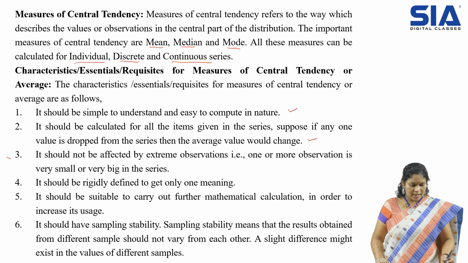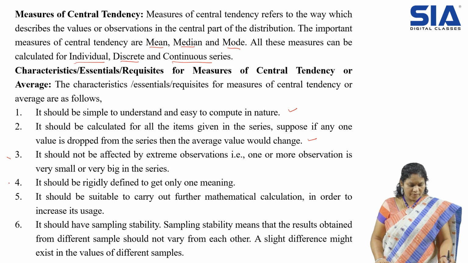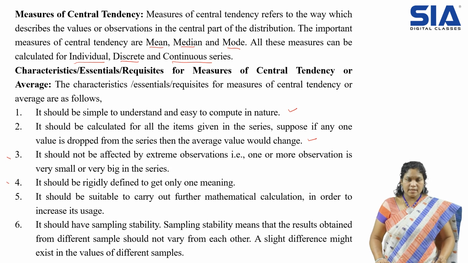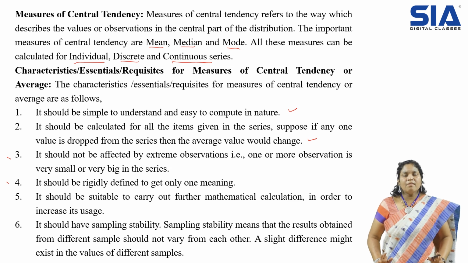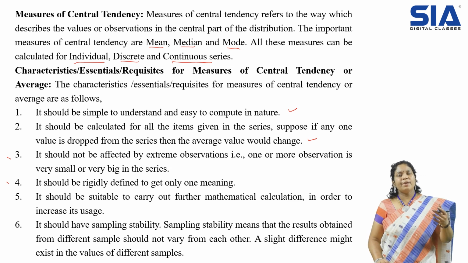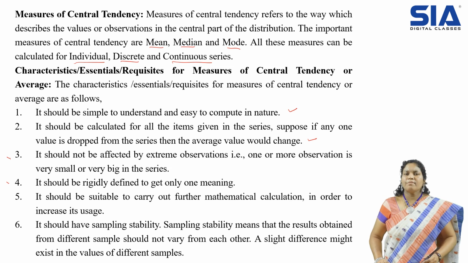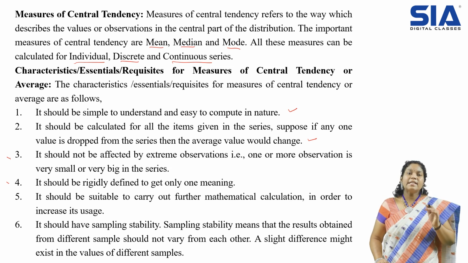Like that we have other points. The fourth point is that it should be rigidly defined to get only one meaning. In the sense, the formula should be very well defined, like I'll take one formula, you can take one more formula. That is not called a formula. A formula should be universal, meaning everybody uses the same formula and should get the same answer, then it becomes rigid. Rigid in the sense of correct, proper, only one to consider.